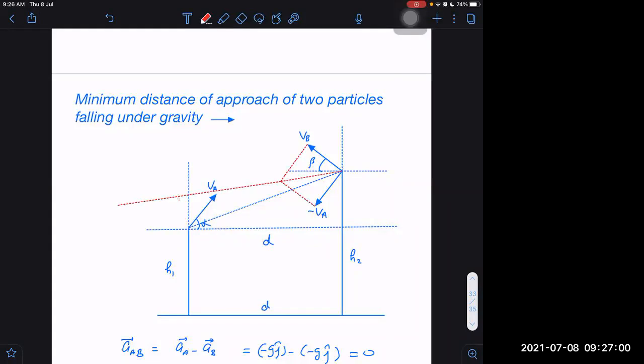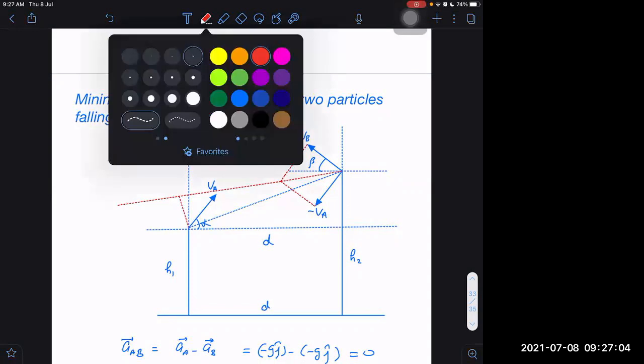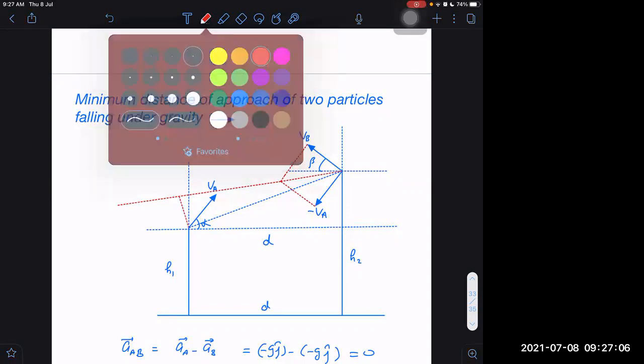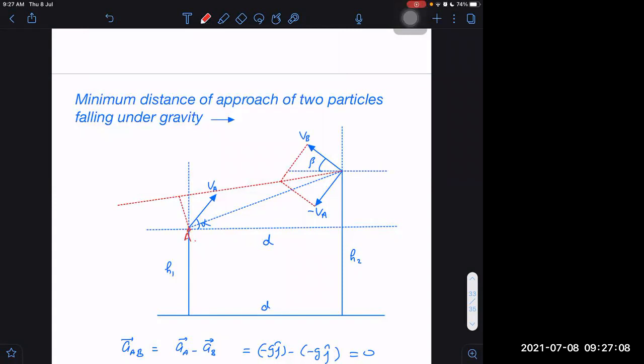If I take the motion of B with respect to A, then we will assume A to be stationary, as if A is fixed here and not changing place. Only B is coming, in this direction with respect to A. This is the velocity of B relative to A, and this perpendicular distance here is the minimum distance.